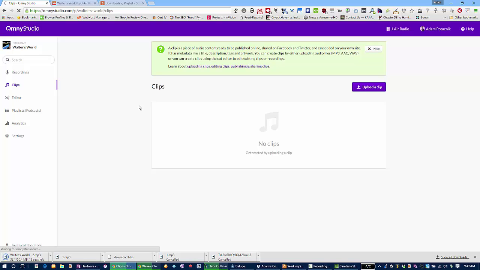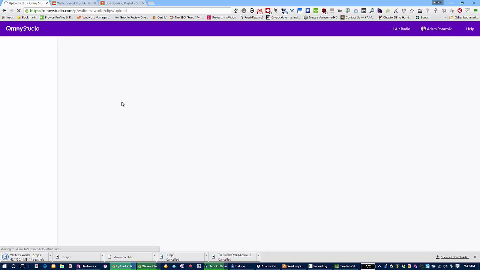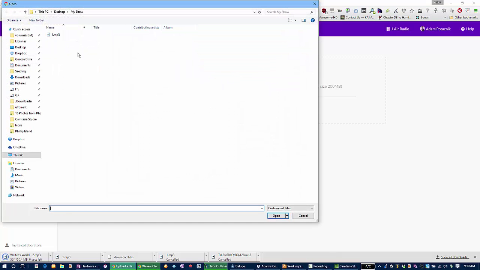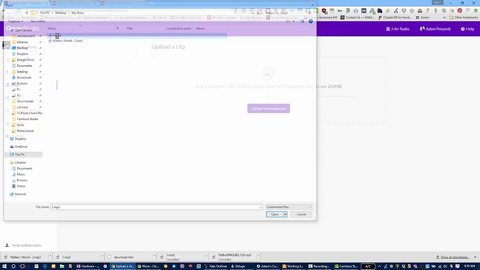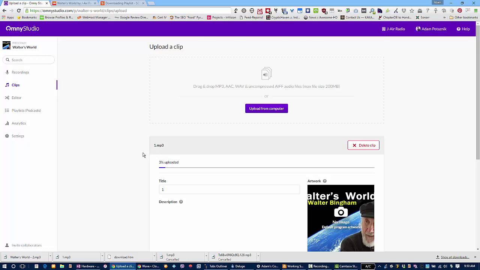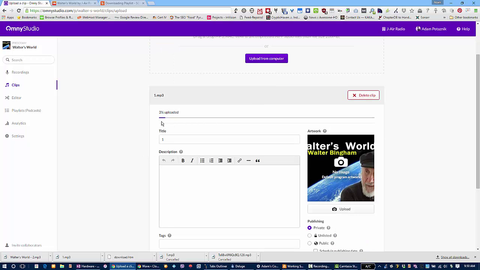You can see here because I'm still downloading, maybe it's taking a bit of time for the page to actually refresh. So let's just give it a second. There we go. So it says you can either drag and drop. So if you have it open on a different section, but I will just click upload and you can see number 2 is there. I didn't actually name that properly, but I've just double clicked on 1.mp3 and it started uploading with the 3%.